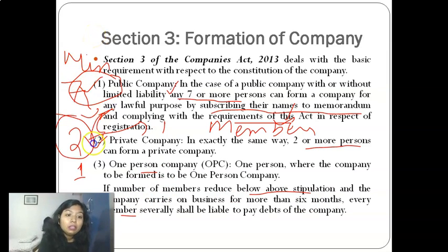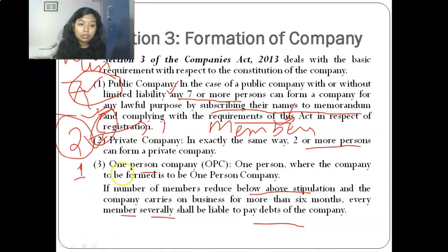like in this case 5 members remain, so these all 5 members shall be severally liable. Okay, every member severally means that all the members are equally liable for payment of debts of the company in such a case. Okay, so let me read it once again for you. If the number of members is reduced below the above stipulation, what do you mean by above stipulation? It means the above criteria which is mentioned here, that is in case of public companies 7 or more, in case of a private company 2 or more, in case of OPC 1 person.